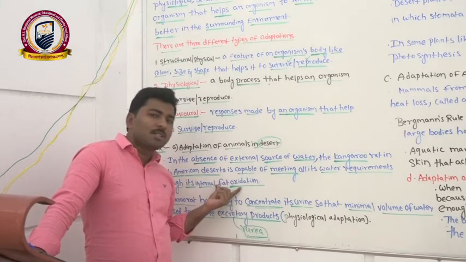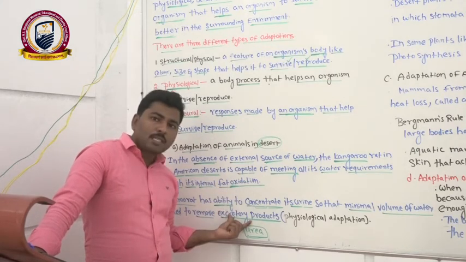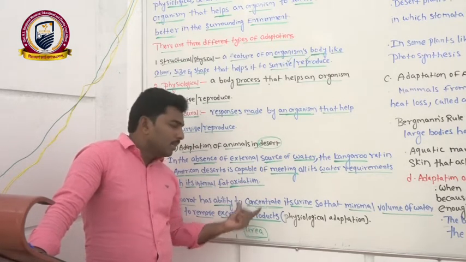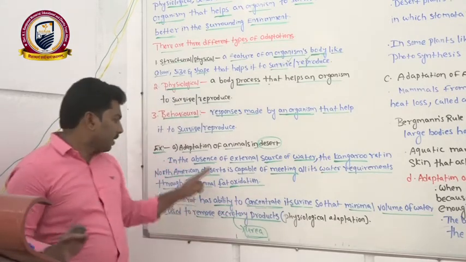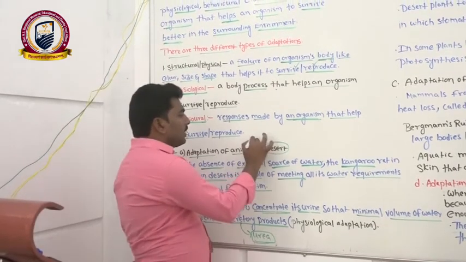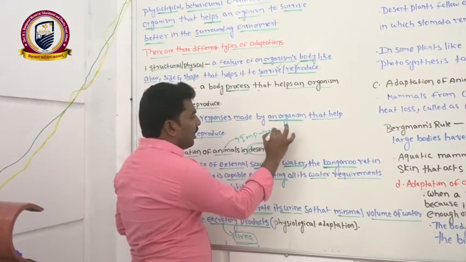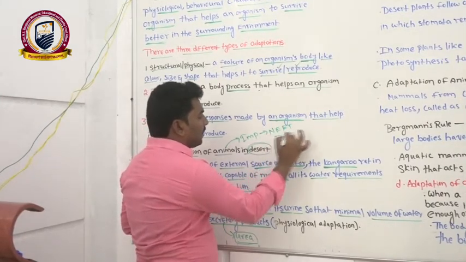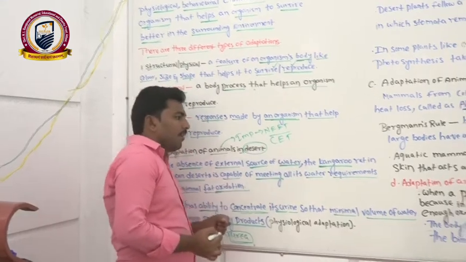One adaptation is oxidation of fat to get water, and the second one is to excrete the urea requiring only a minimal amount of water. These two adaptations we are observing in the kangaroo rat. This is a very important MCQ for NEET and CET exams. Clear? Now we can see.